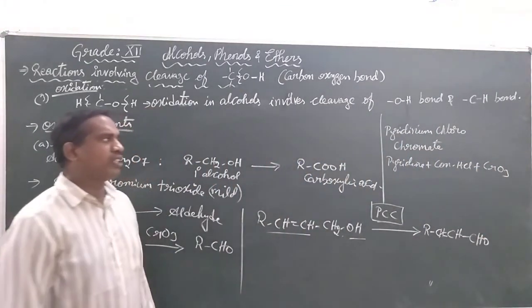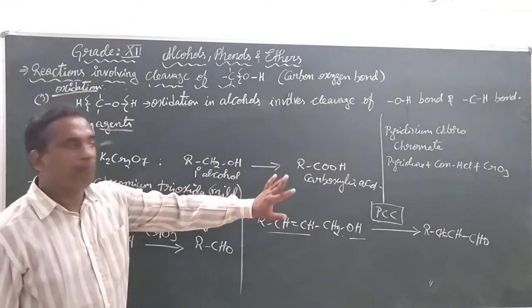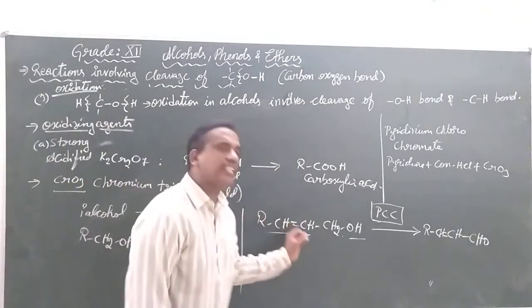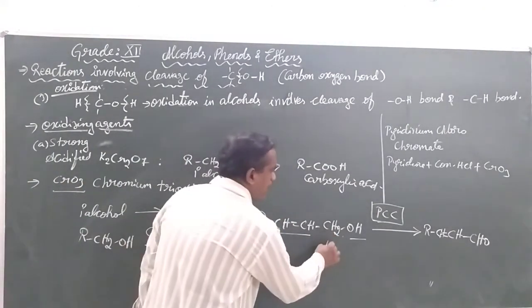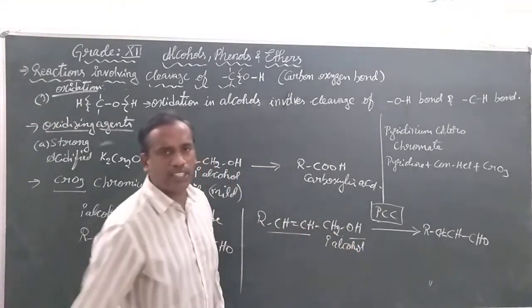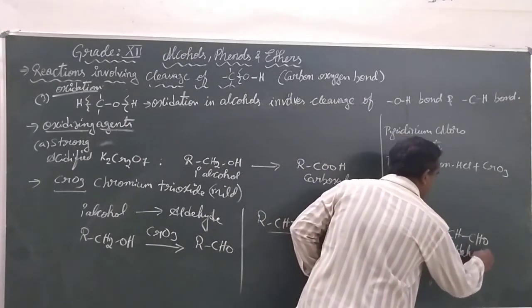This is the full combination of pyridinium chlorochromate that selectively oxidizes primary alcohols that have some functional groups in the compound only to the aldehyde group.